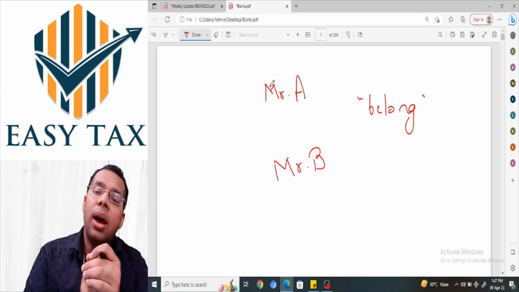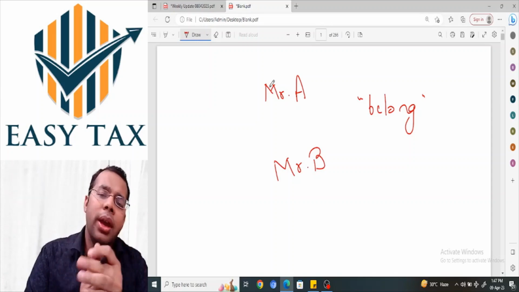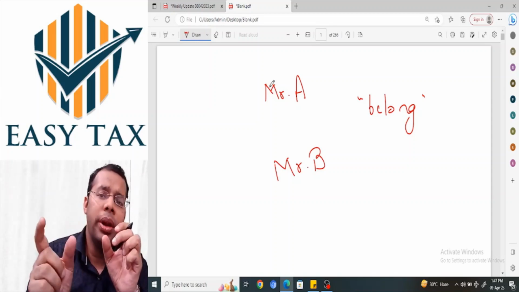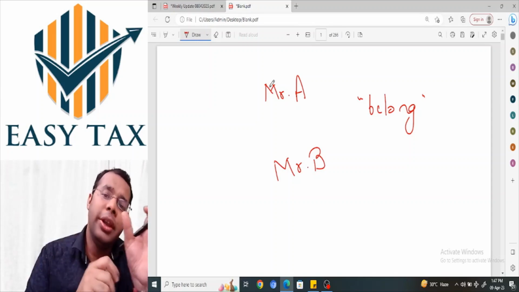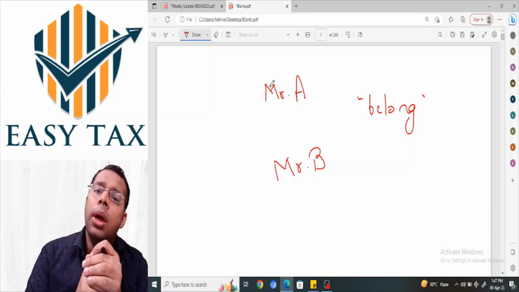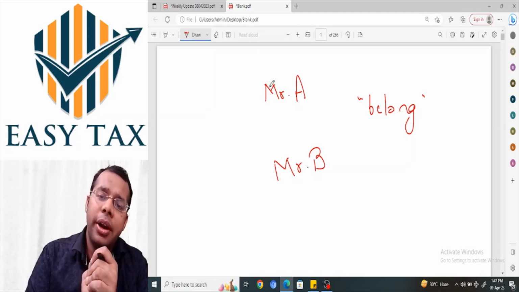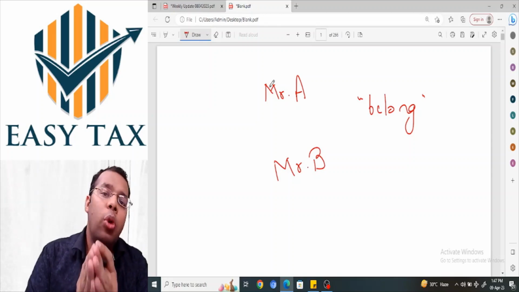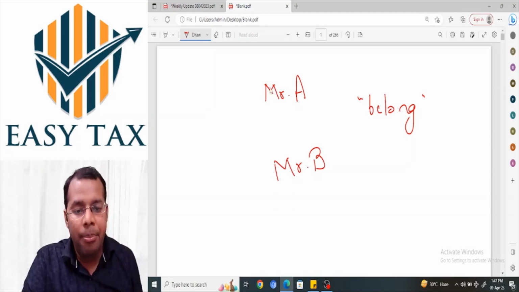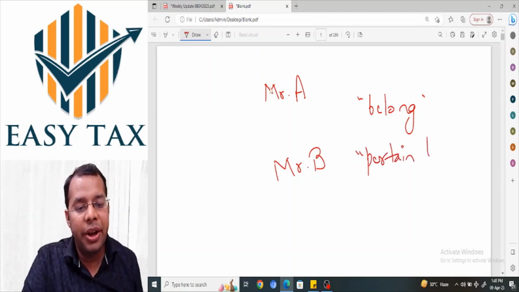Okay. So the High Court again said that the word belong has a narrower meaning than the word pertain to or relates to. So the parliament made an amendment in 2015. What they did is they substitute this word belong with the word pertain to or relates to.